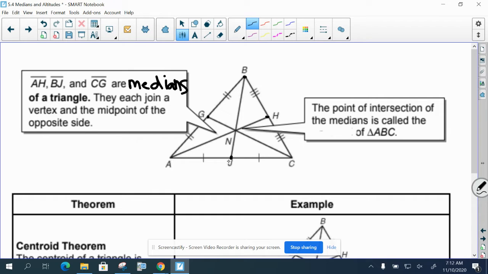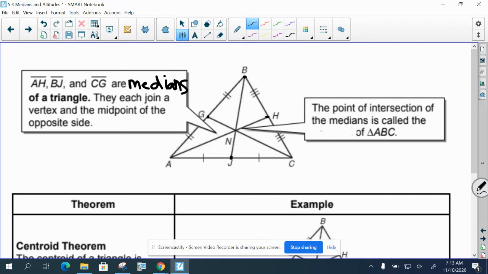And then the difference between this and a perpendicular bisector is that the medians won't necessarily be perpendicular. Maybe if it's isosceles, then one of them will be perpendicular, or if it's an equilateral triangle, then they'll be perpendicular, but they won't always be perpendicular. Usually not. So a perpendicular bisector and medians can overlap, but not always. Now the point with the medians is that they go through the vertex.